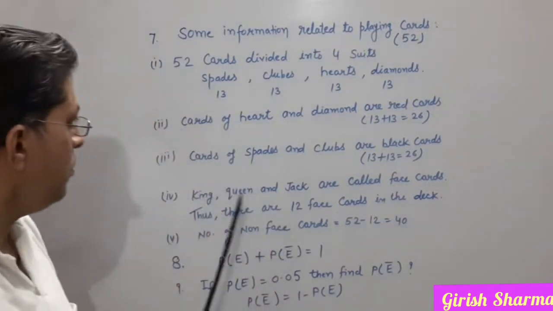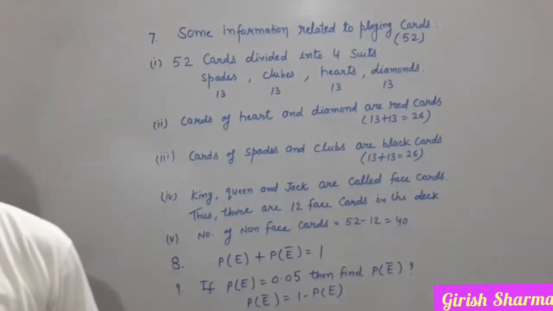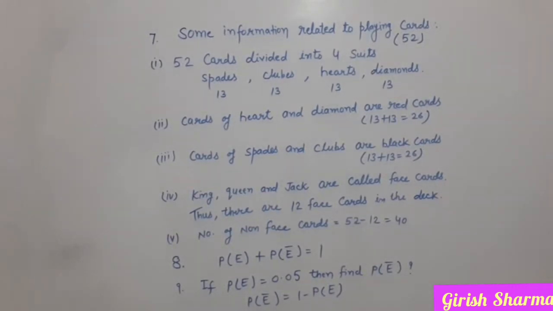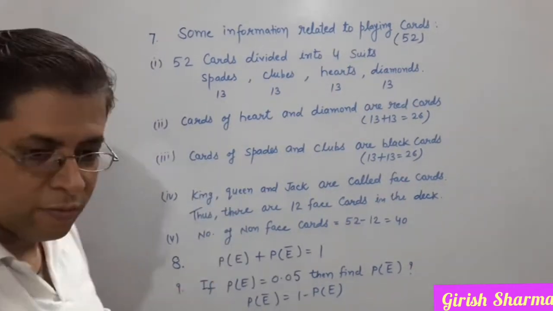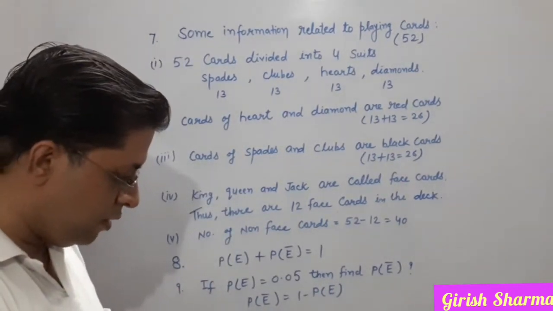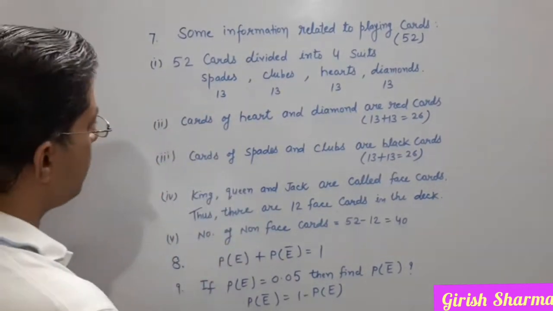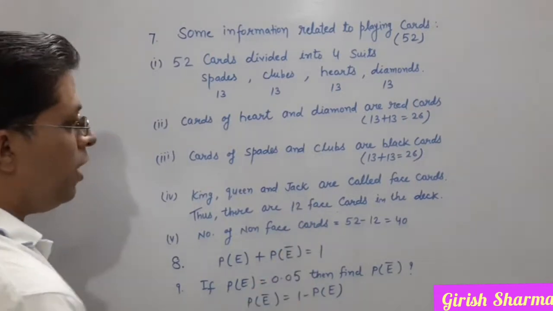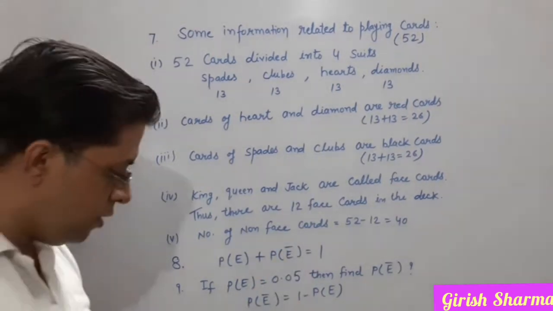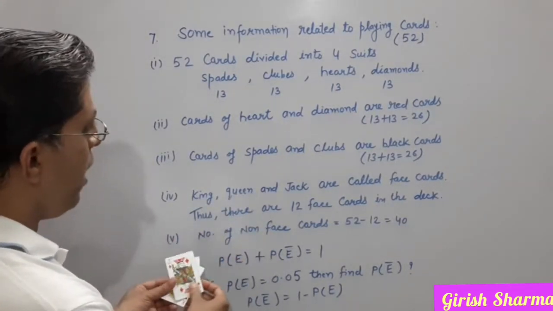Then king, queen and jack are called face cards. Like king is this. Then queen and jack.